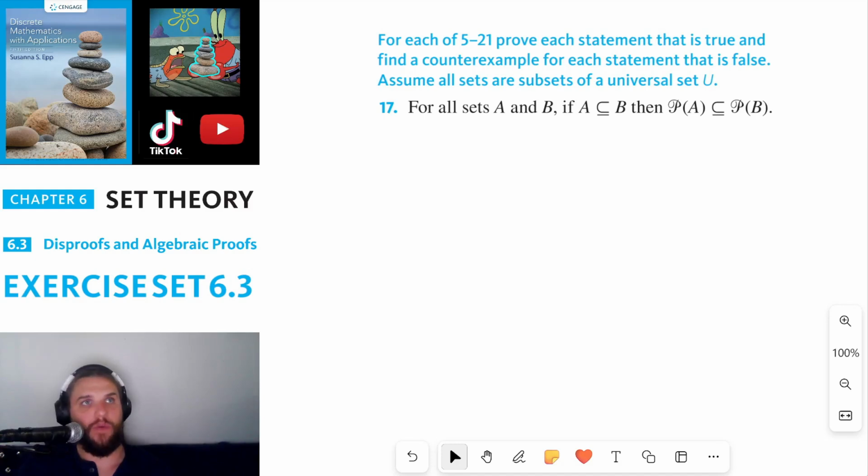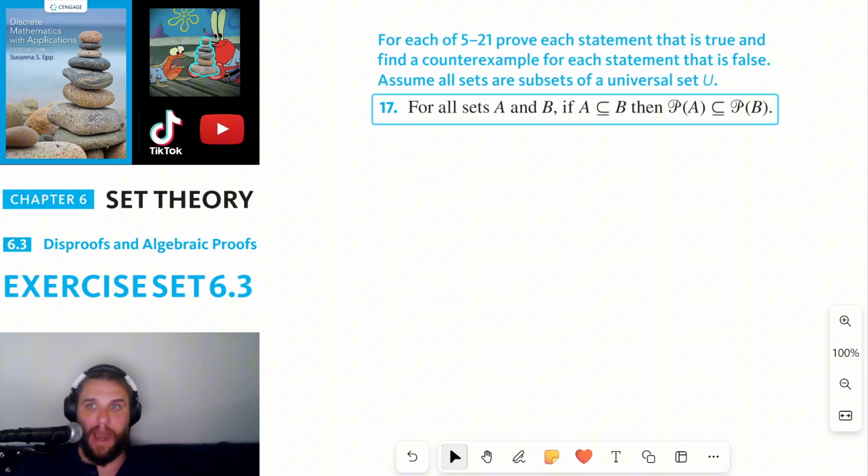For each of 5 through 21, prove each statement that is true and find a counterexample for each statement that is false. Assume all sets are subsets of a universal set. Now, for all sets A and B, if A is a subset of B, then the power set of A is a subset of the power set of B.